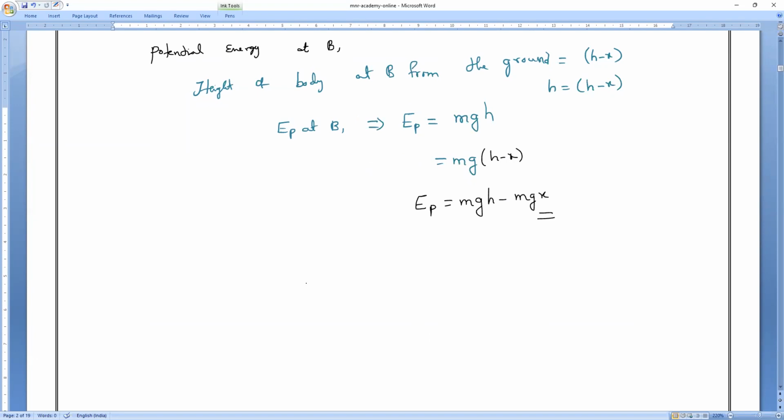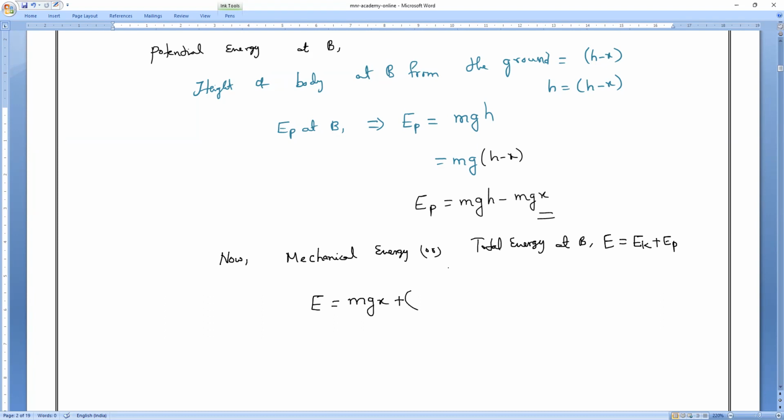Next. Mechanical energy, now. Total energy or mechanical energy, both are the same. Total energy at B is equal to kinetic energy plus potential energy. At point B, we have calculated the kinetic energy as mgx, correct?